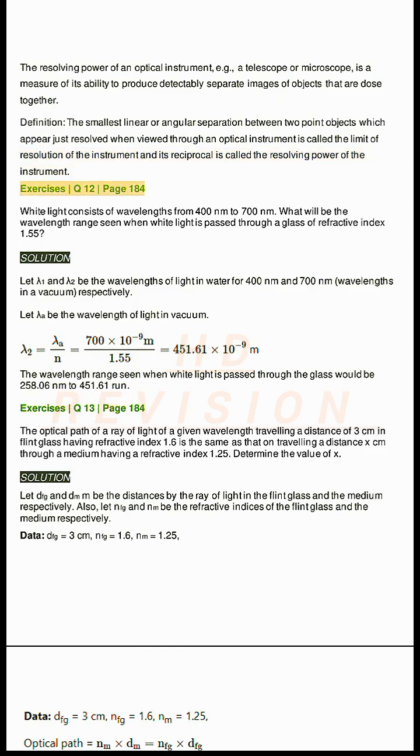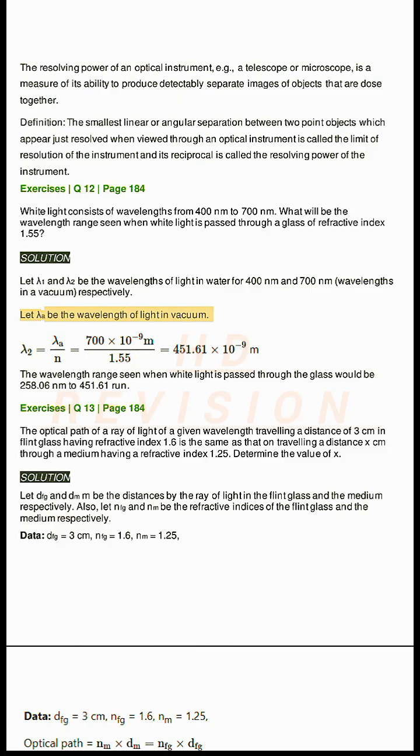Exercises Q12, page 184. White light consists of wavelengths from 400 nanometers to 700 nanometers. What will be the wavelength range seen when white light is passed through a glass of refractive index 1.55? Solution. Let lambda 1 and lambda 2 be the wavelengths of light in the glass for 400 nanometers and 700 nanometers wavelengths in a vacuum, respectively.